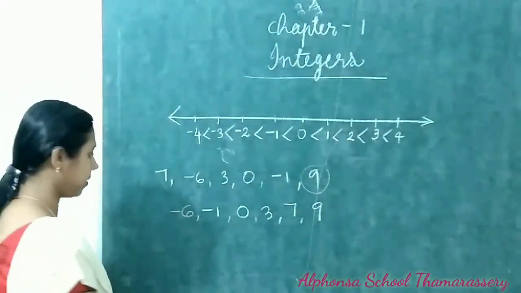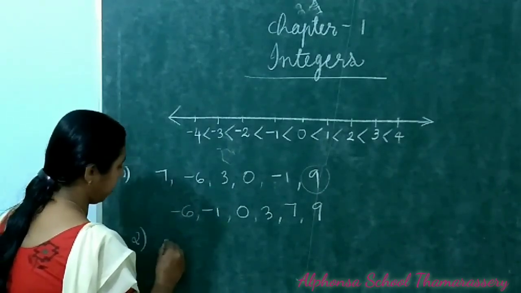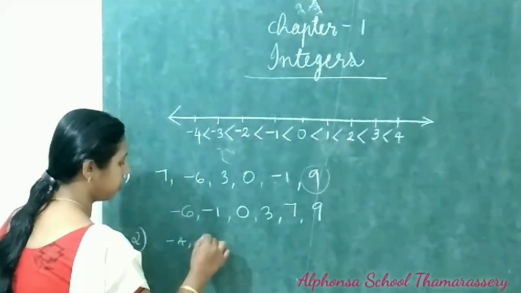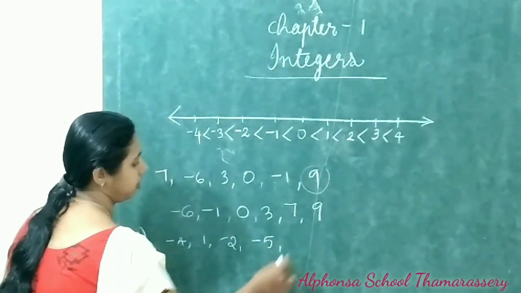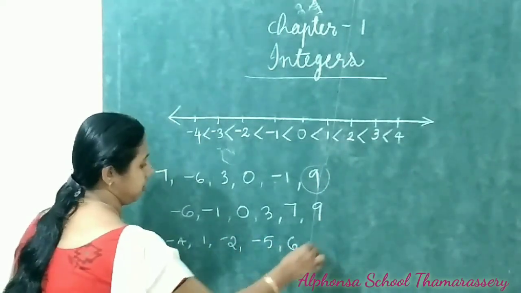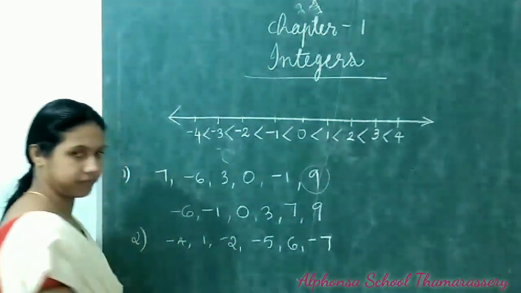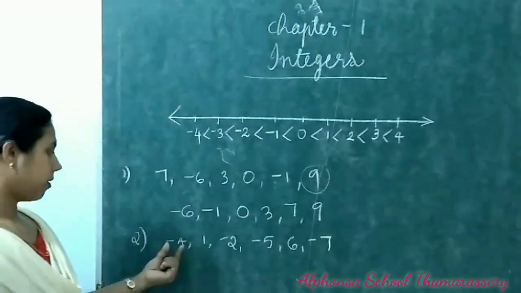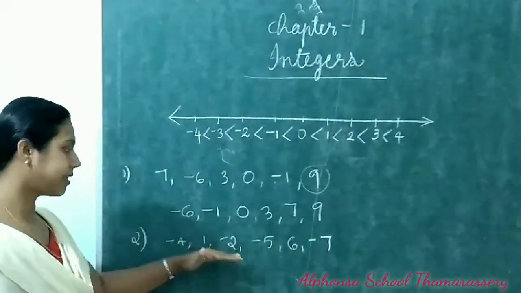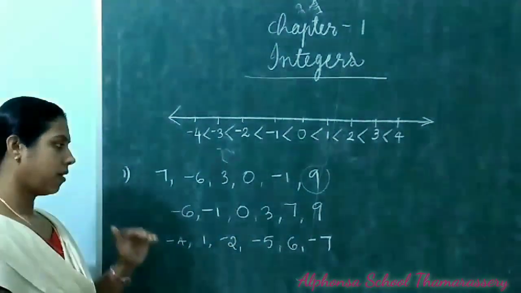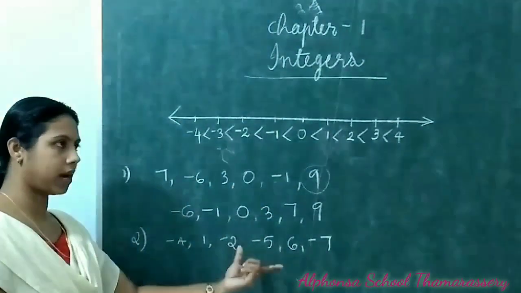Let us see one more question. The numbers minus 4, 1, minus 2, minus 5, 6 and minus 7. Here you can see 4 negative numbers and 2 positive numbers are there. Arrange these numbers in ascending order. When you are arranging, we start from the smaller number. So we want to identify the smaller number first.